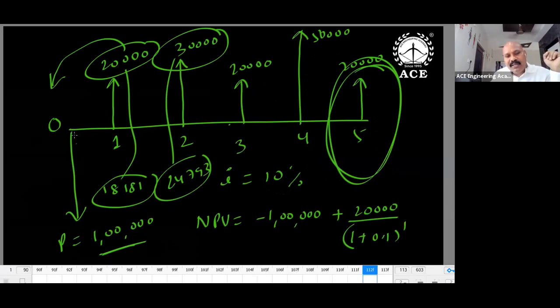So what we will do? This P, 1 lakh only. All these future transactions, listen carefully. This first year value you have to convert into 0. After 1 year 20,000. What is the present value of the 20,000? So 20,000 divided by 1.1, as we get a 10% rate of interest.